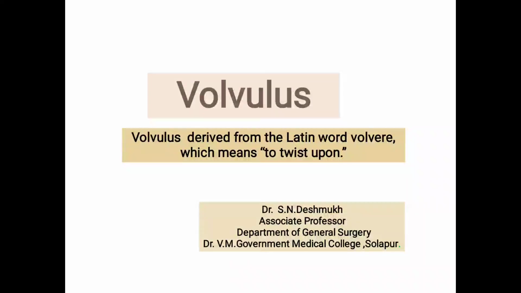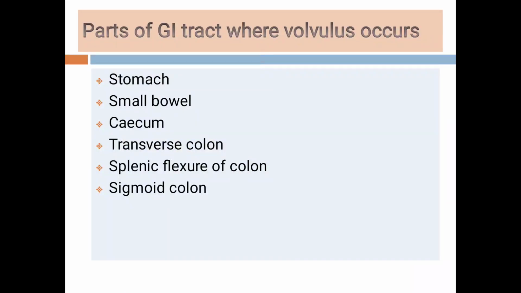We will discuss volvulus. Students, volvulus is a word derived from the Latin word volvere, which means to twist upon. The parts of the GI tract where volvulus occurs are the small intestine, stomach, cecum, transverse colon, splenic flexure of colon and sigmoid colon. Any part of the gastrointestinal tract where there is abnormal mobility can have volvulus.